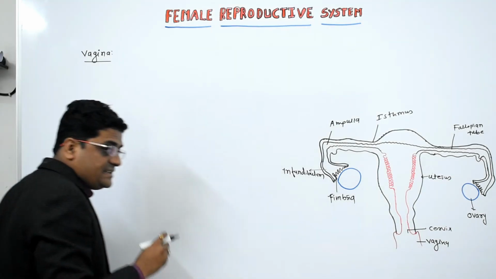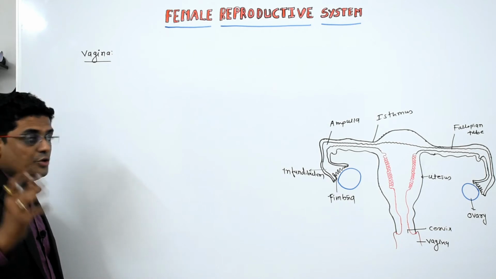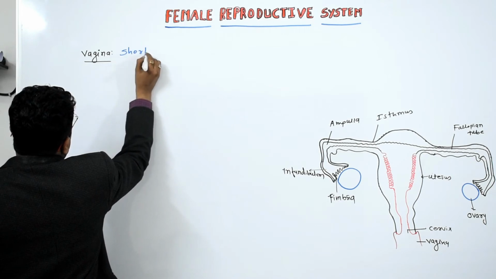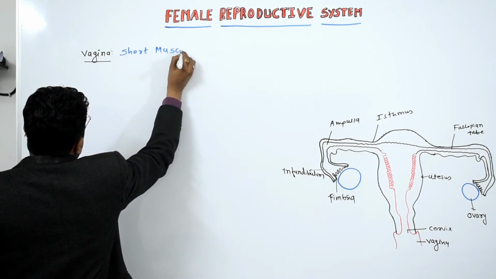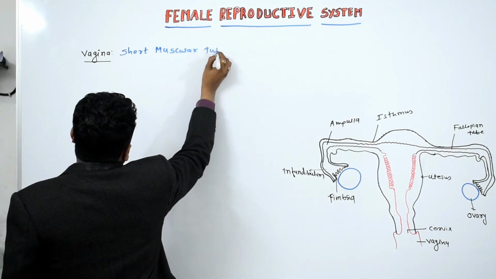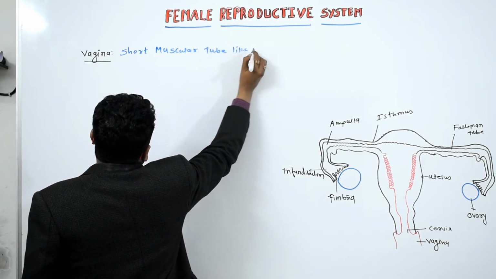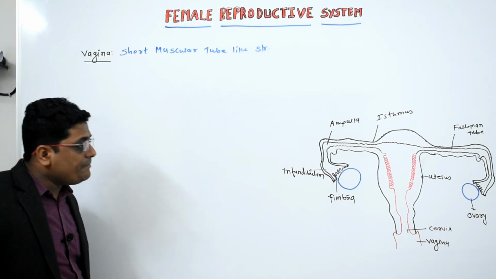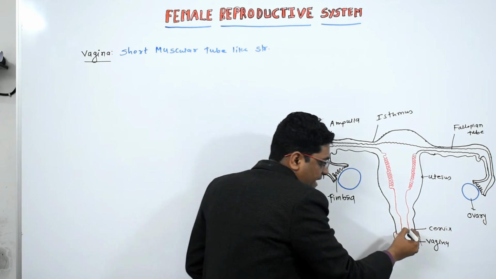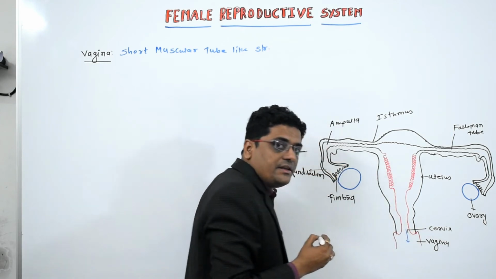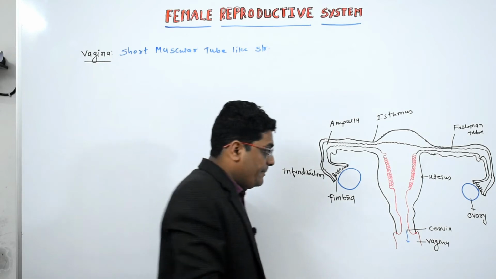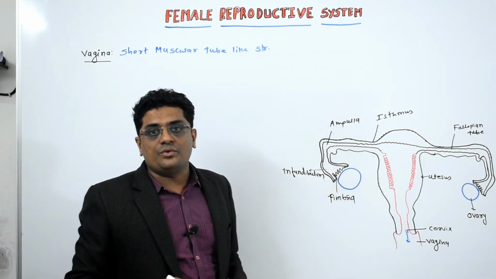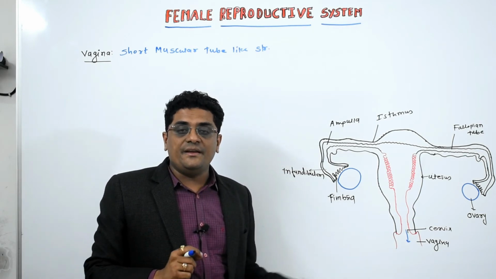So the vagina is a muscular, short, tube-like structure, and this vagina is the common passageway for childbirth. जब चाइल्ड बर्थ होता है तो यहीं से वो मदर बॉडी के बाहर आता है. अगर menstruation flow है, that also passes through this vaginal canal, and during sexual intercourse the penis is also held in the vagina.